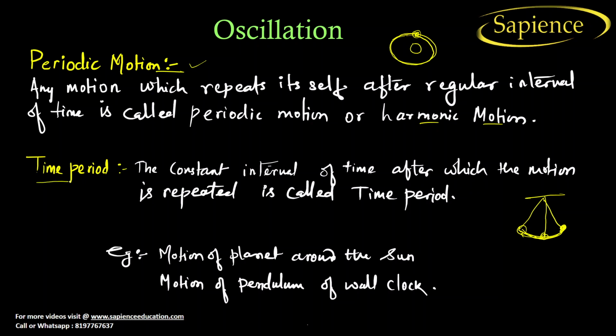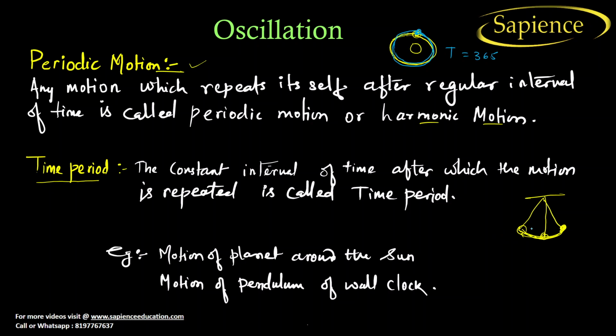Now let us consider what is time period. The constant interval of time after which the motion is repeated is called time period. For example, this is the Earth, and Earth takes 365 days to complete one oscillation, one complete oscillation. After that it will repeat itself. So the time period is 365 days.